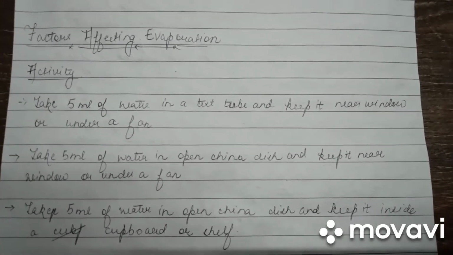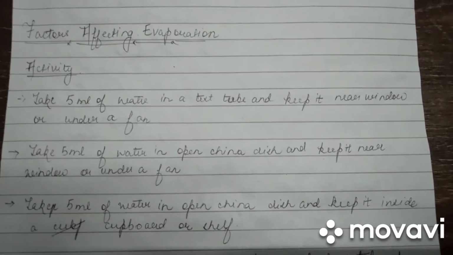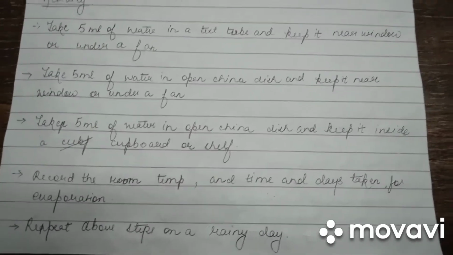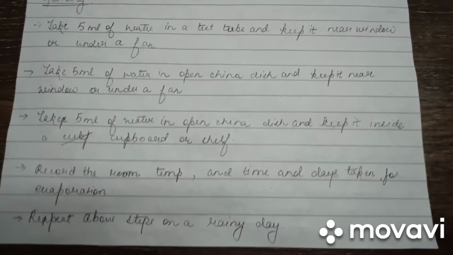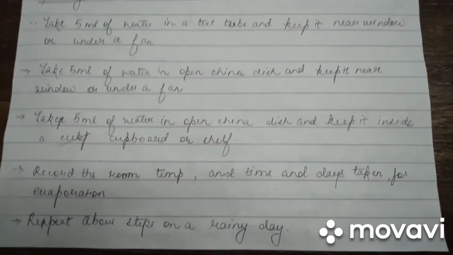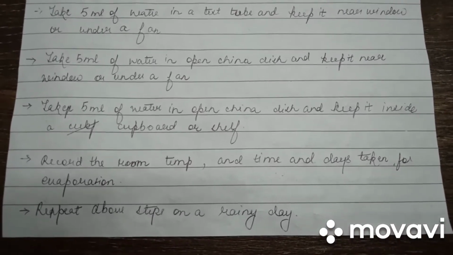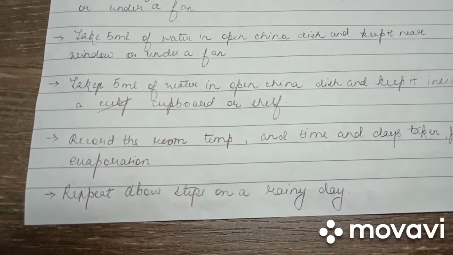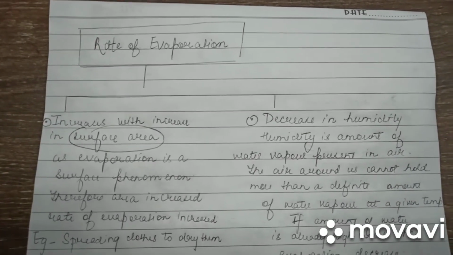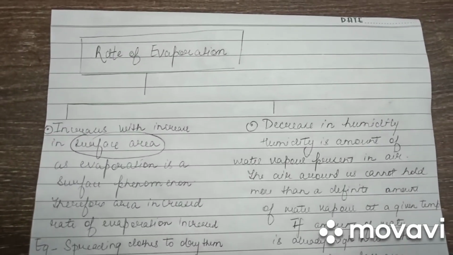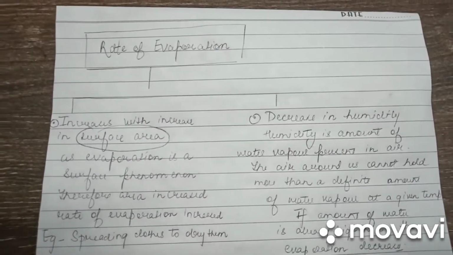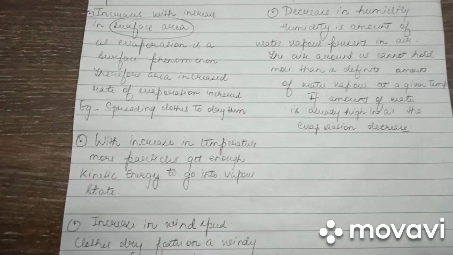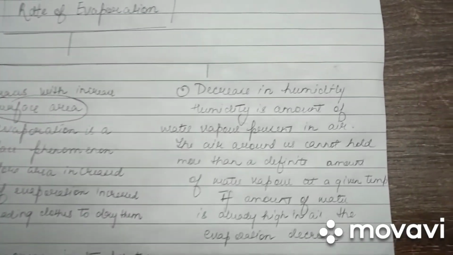Take 5 ml of water in a test tube and keep it near a window or under a fan. Take 5 ml of water in an open china dish and keep it near a window or a fan. Take 5 ml of water in an open china dish and keep it inside a cupboard or a shelf. Record the room temperature and time and days taken for evaporation. And repeat the above steps on a rainy day as well. After conducting the activity, our observations would indicate that the rate of evaporation depends on 4 things. It depends on surface area, temperature, wind speed, and humidity.